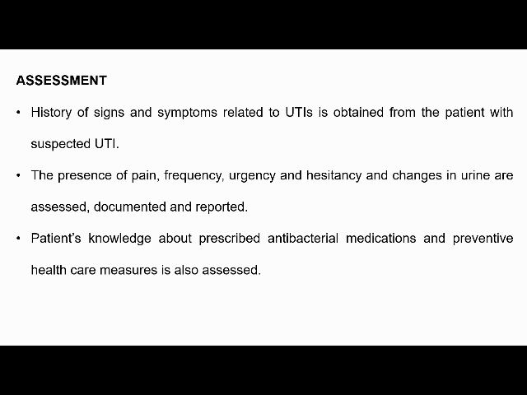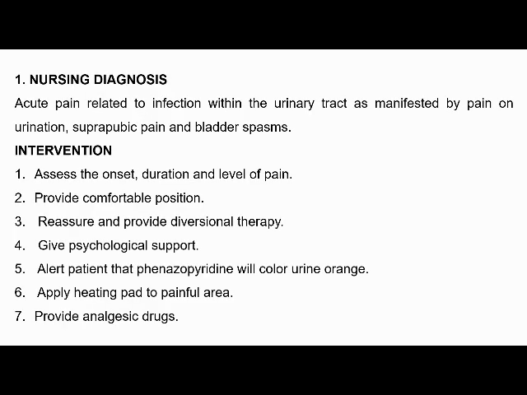Then nursing assessment. History has to be collected for signs and symptoms related to urinary tract infection, that is whether the child has suprapubic pain or burning sensation, urgency to void. All this history has to be collected from the mother or from the patient. Then we have to assess the patient's knowledge about the prescribed antibacterial medications and preventive healthcare aspects also. Coming to the nursing diagnosis, the first one is acute pain related to infection within the urinary tract as manifested by pain on urination, suprapubic pain or bladder spasms.